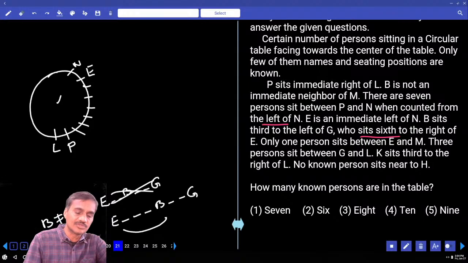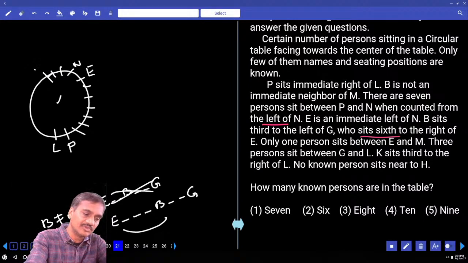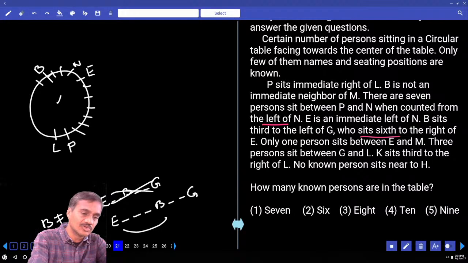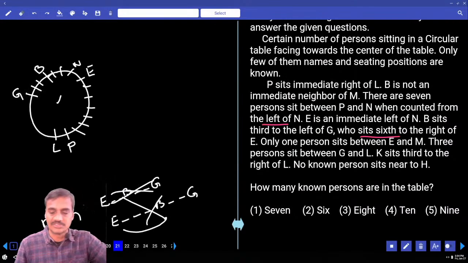B is 4th to the right. 1, 2, 3, 4. And there are 3 persons. 1, 2, 3. B will be at this place. Does it fit or not? And B is here. Then there are 2 more persons. 1, 2. G must be at this place. Now we have done with this information as well.